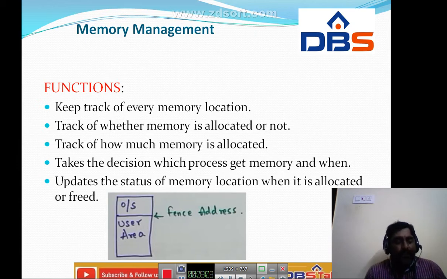If you see the entire structure, we divide it into two areas, that is the operating system area and the user area. One of the important functions of memory management is to handle protection also. For example, we have memory with two different types of processes. Total memory is divided into operating system area and user area.